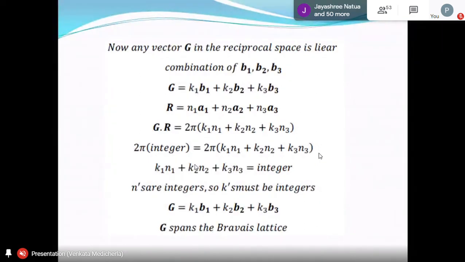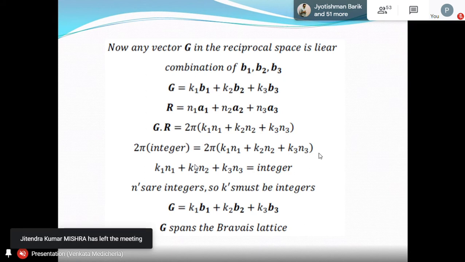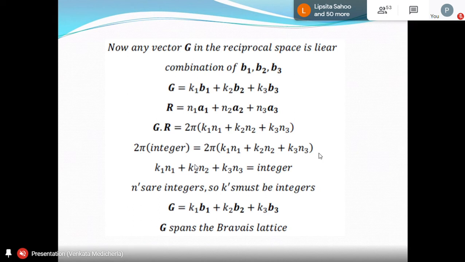It's a different Bravais lattice. We are not saying exactly the same as R. It can be a different Bravais lattice, but it is a Bravais lattice. What does it mean? You just reproduce your mesh or points using these vectors B1, B2, B3. You will see that all points have the same symmetry and the same surrounding. That's what Bravais lattice means. But R Bravais lattice may be different from G Bravais lattice, but both are Bravais lattices.